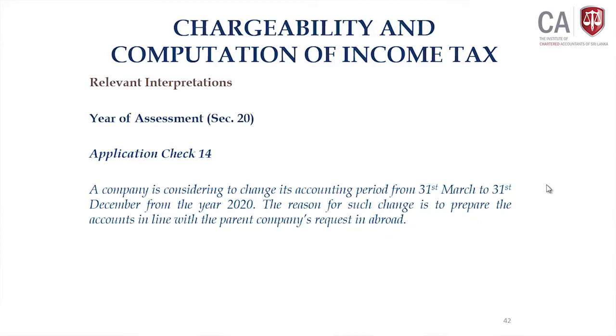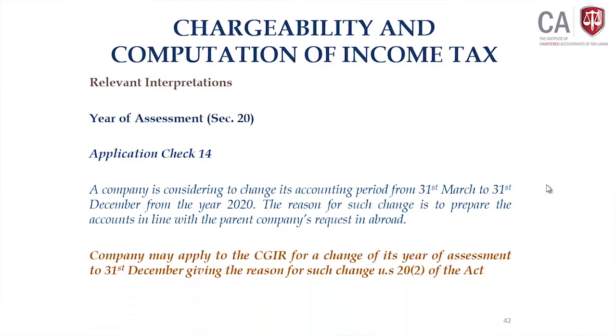So, in that case what do we do? The company must immediately write to the Commissioner General under section 20 subsection 2, giving the reason, requesting the approval to change the accounting period. But remember, if the approval is granted, then according to section 20, that amounts to the change of year of assessment as well.